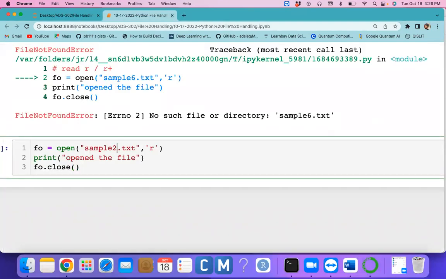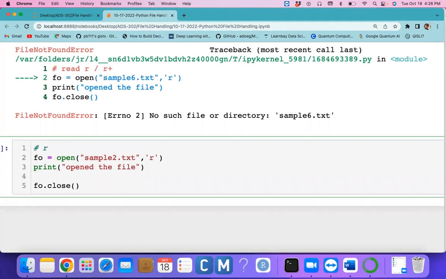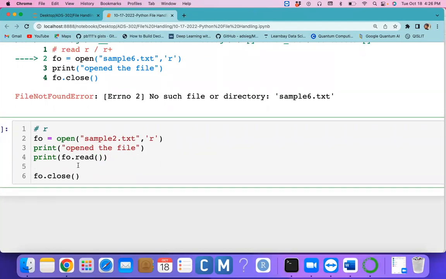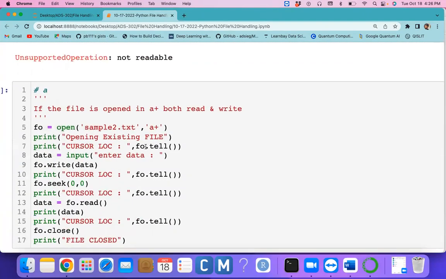You're opening the file in read mode only, and now I just want to apply the read method. If I use the read method, it reads the entire data. By default the cursor location is 0 0. Do you need that cursor location every time?